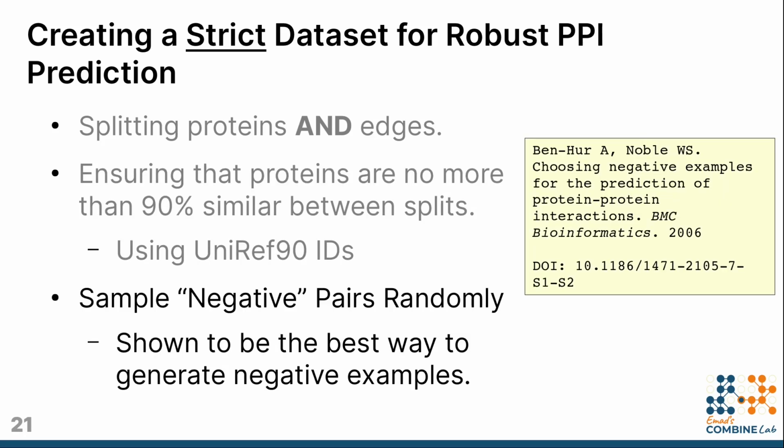Finally, because we are using a supervised algorithm, we need both positive and negative samples. Negative examples are difficult to come by when it comes to PPI data, and it has been shown that most methods end up resulting in a biased distribution that is easy to overfit to. Uniformly sampling negative pairs of proteins not known to interact randomly has shown to be the best method to obtain these samples.